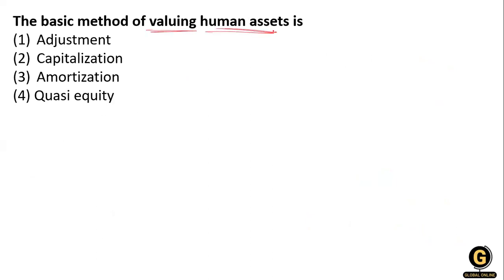The basic method of valuing human asset. This question is really simple and very short or concise, but it has a big meaning. How do you calculate our human asset? The options given are: A, adjustment; B, capitalization; C, amortization; or option 4, quasi equity. The right answer is capitalization, because we are valuing our human asset and the human asset has a capitalized value. So this is capitalization of human resource.